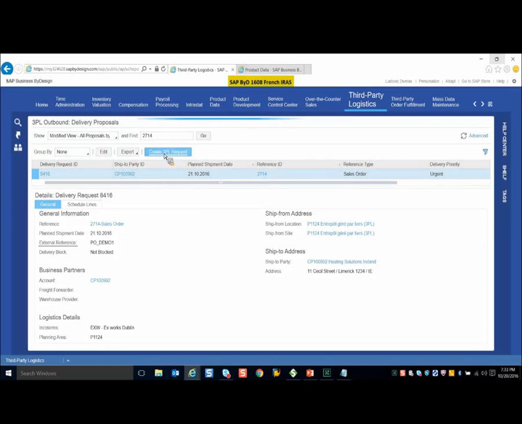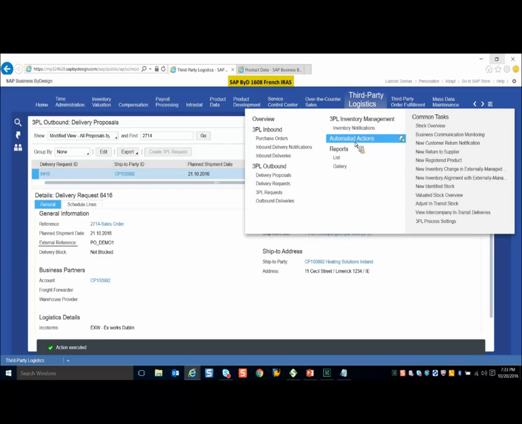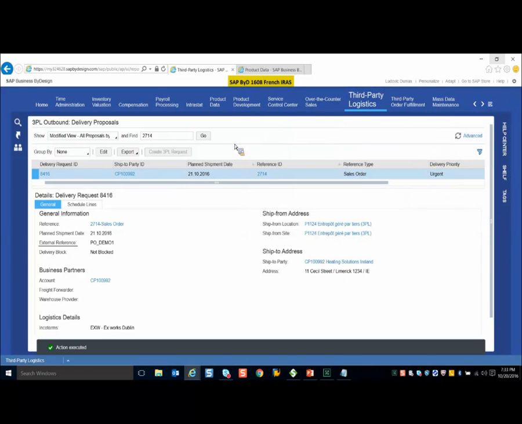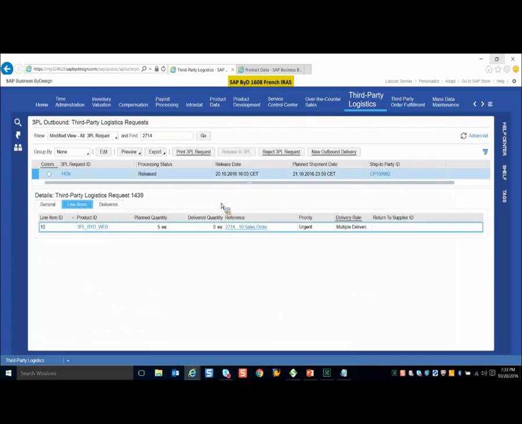Now using this delivery request, I'll create the 3PL request manually in the system. You do have an option of automated actions where you can set the parameters and it will create all the warehouse requests automatically in the system, if you want to avoid manual creation of the 3PL request. Okay, so here I have created it manually. So now we'll see the 3PL request here with respect to the 2714 sales order. Here we can see this is with reference to the 2714 sales order.